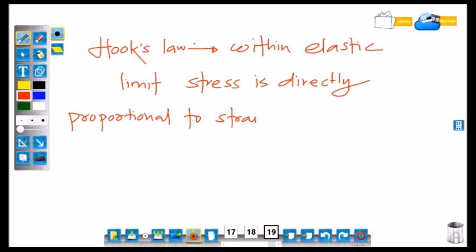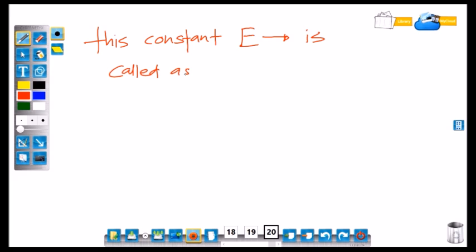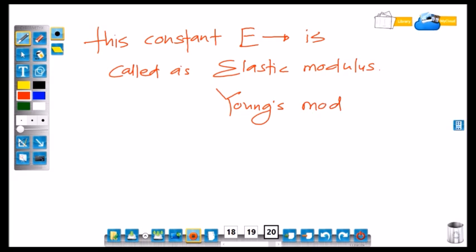Means as stress increases, strain also increases, or vice versa. At constant E, sigma is directly proportional to strain. So this constant is known as E, that is elastic modulus or Young's modulus.